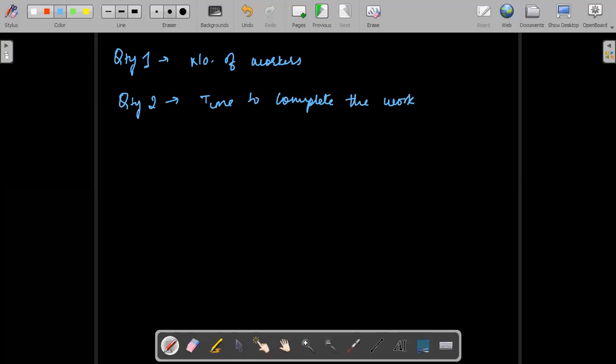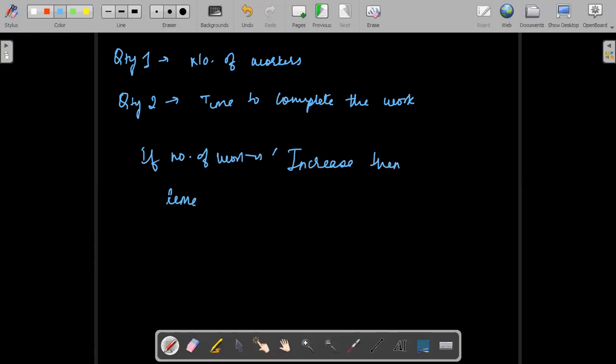Yes, we can say it is a case of inverse proportion, because if the number of workers increases, then the time to complete the work will decrease, and vice versa.